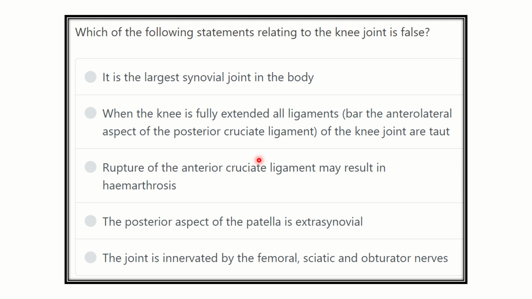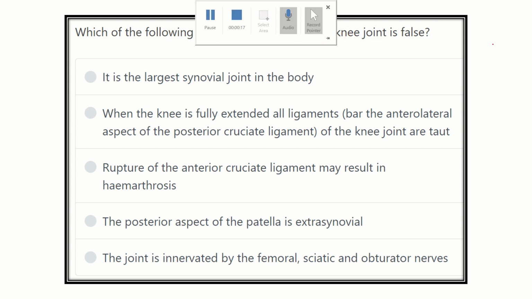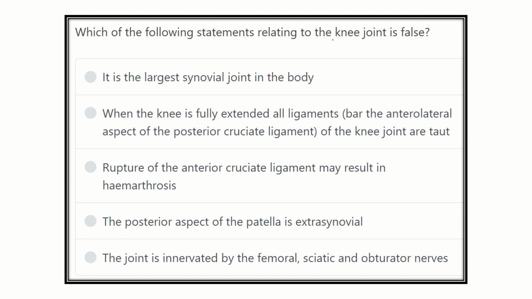Welcome to another important question answer session for the MRCS exam. Here is the question: which of the following statements relating to the knee joint is false? It is a short question, which means we need to find which information about the knee joint is not true. Here are the options. The first option is that it is the largest synovial joint in the body.